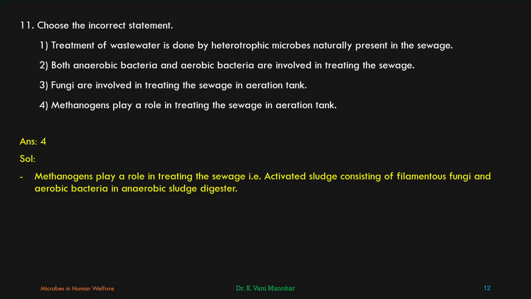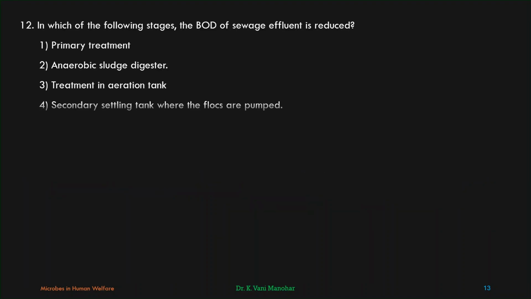Methanogens play a role in treating the sewage, that is activated sludge consisting of filamentous fungi and aerobic bacteria, in the anaerobic sludge digester. Coming to the next question. In which of the following stages is the BOD of sewage effluent reduced?